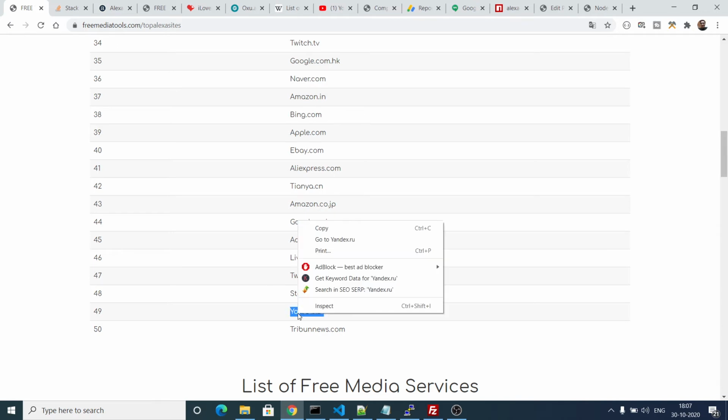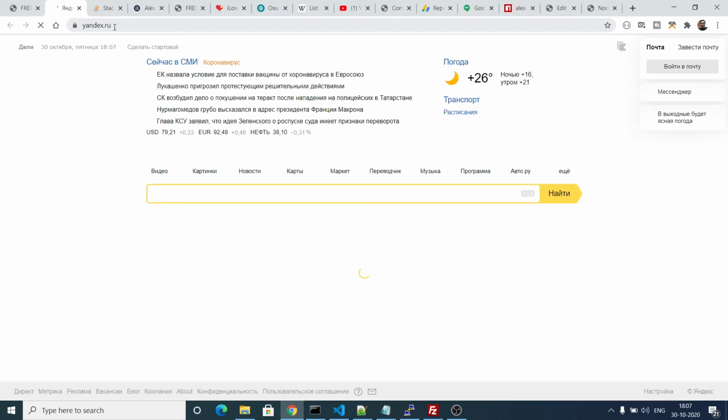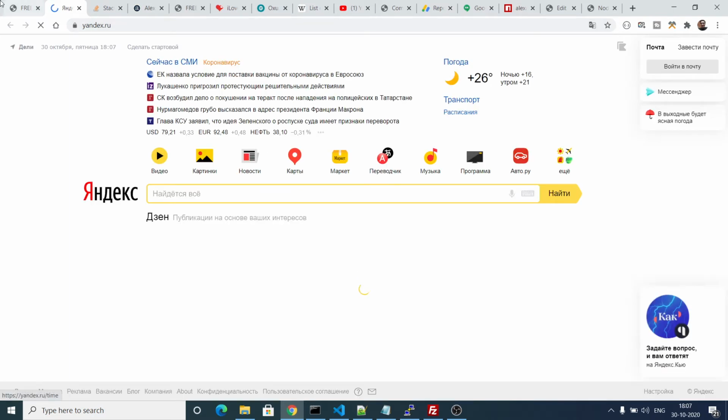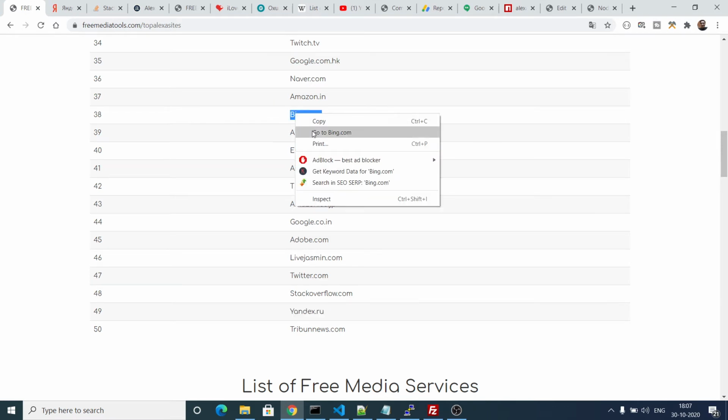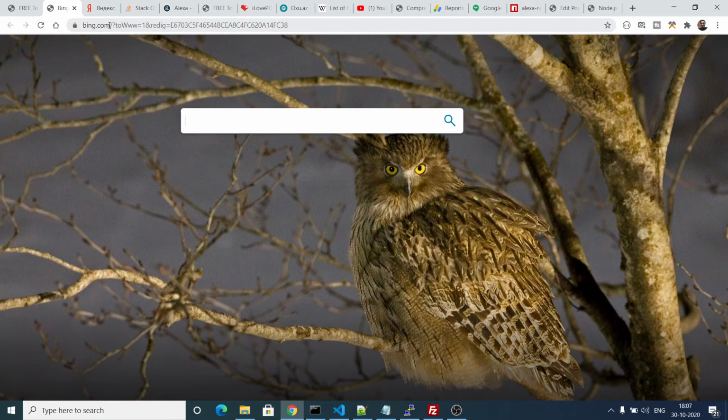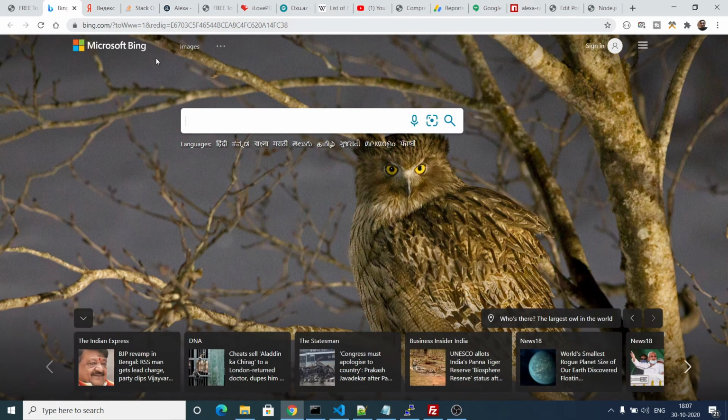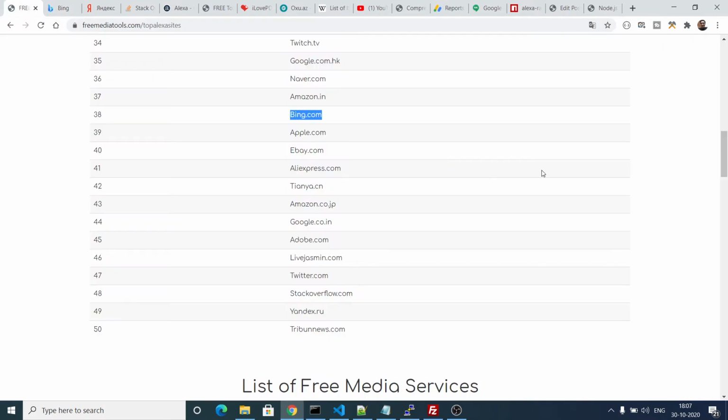Yandex is another search engine, like Google. It's a Russian search engine. And Apple, Bing is another search engine. You can see Bing.com. It's a search engine of Microsoft.